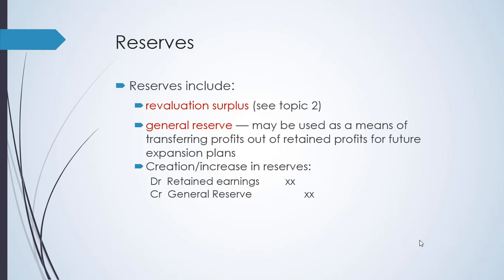The last one is reserves. Reserves include revaluation surplus, which we had discussed in topic 2. General reserves may be used as a means of transferring profits out of retained earnings for future expansion plans. So it's actually signifying that you have enough profits to provide for future expansion. So to create this, you have to debit retained earnings and credit general reserve.